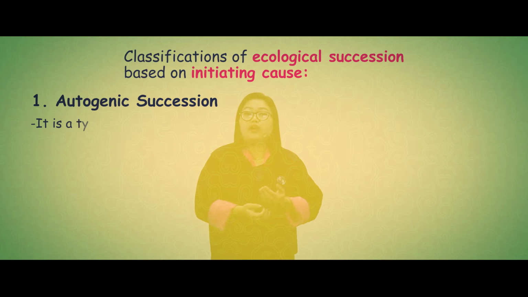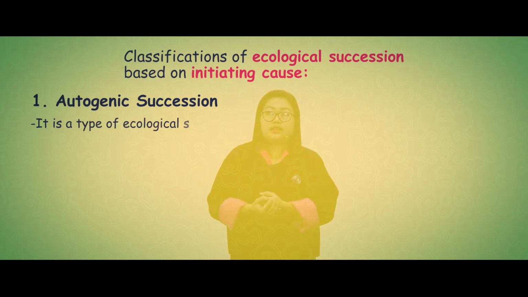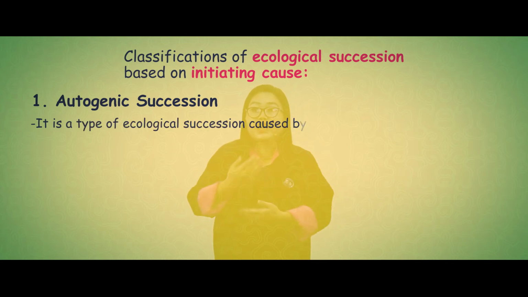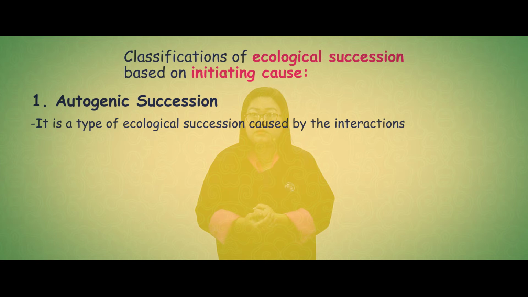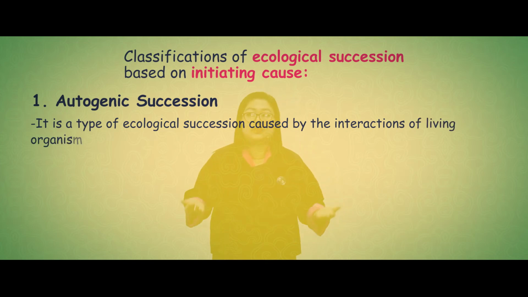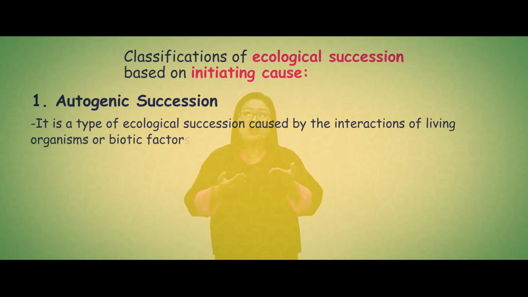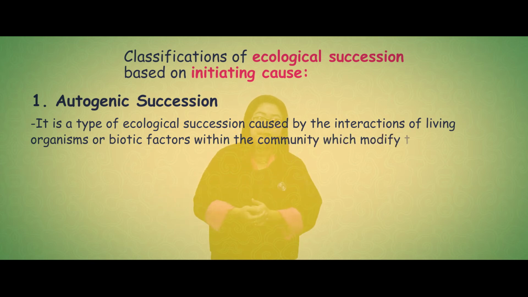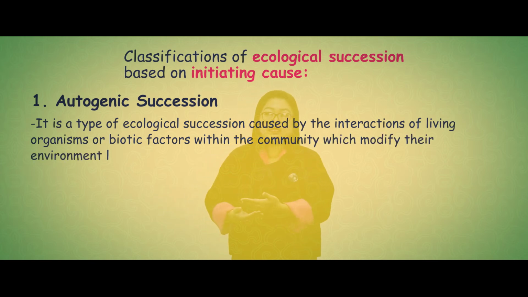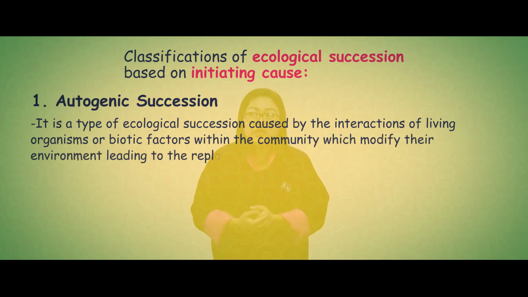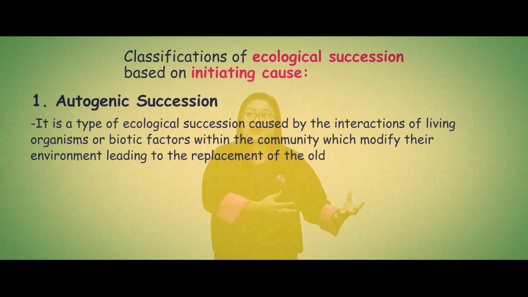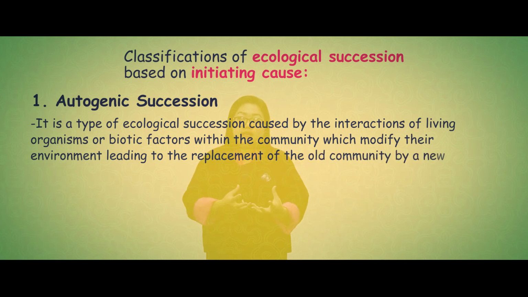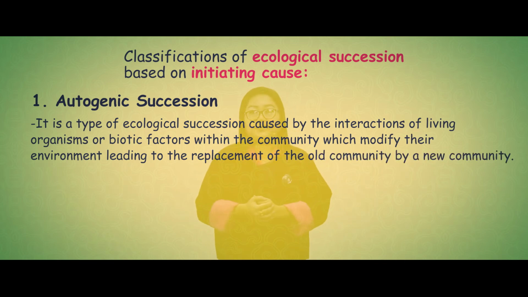In this type of ecological succession, we will see interactions between living organisms, or we can just say that the succession occurs due to biotic factors within the community. These species modify the community, leading to replacement of the old community by a new community.